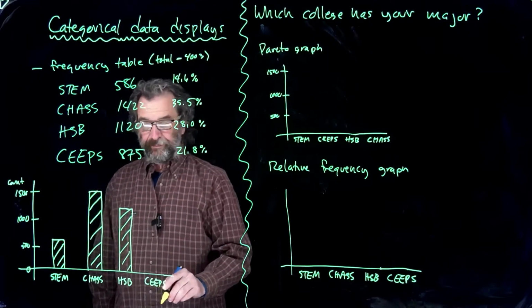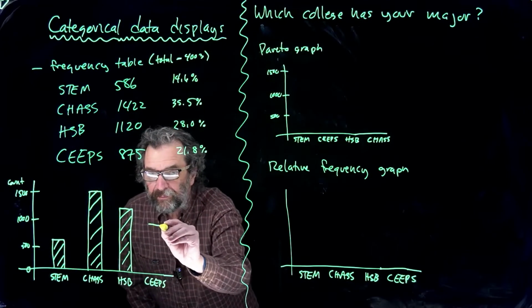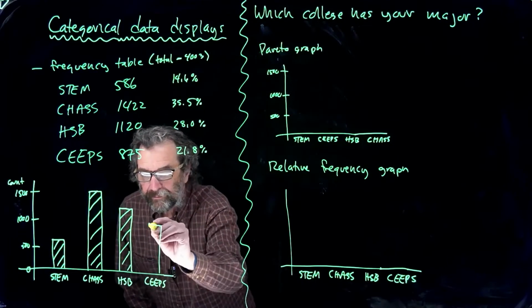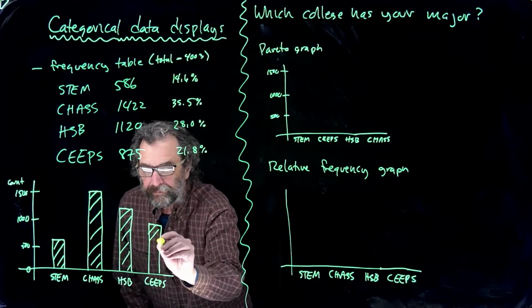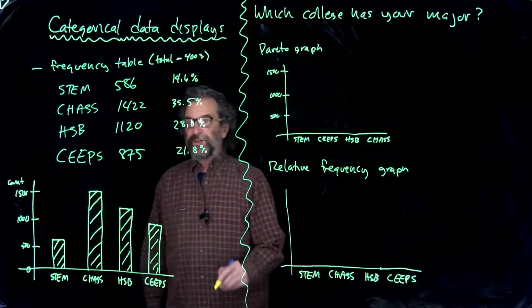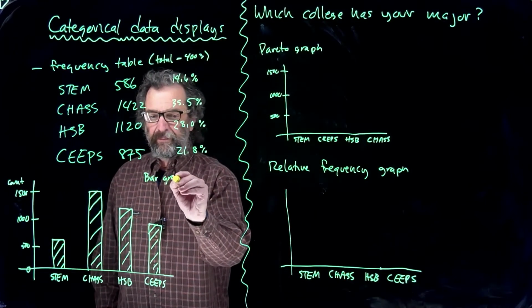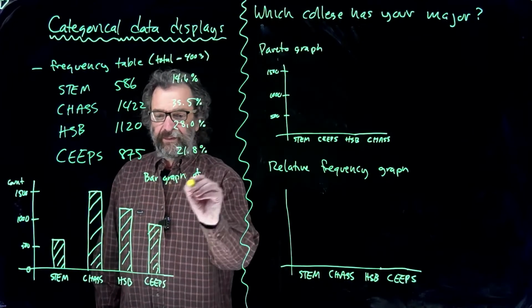And finally, 875, maybe here. So that's just a good old-fashioned bar graph of the frequencies,